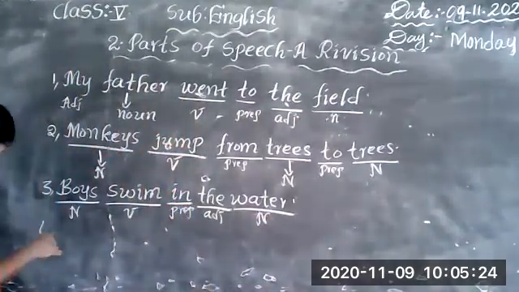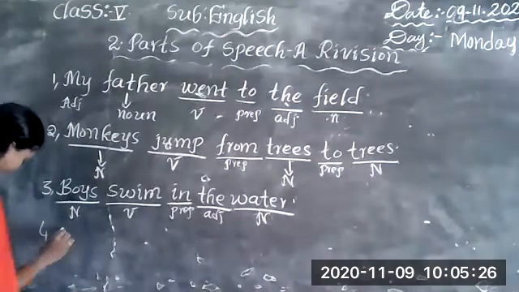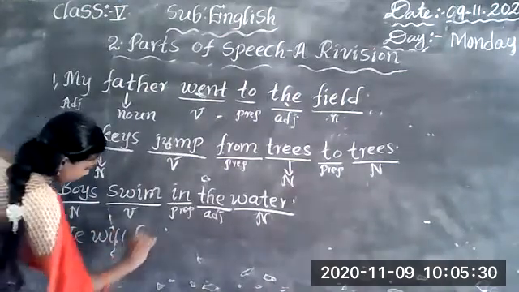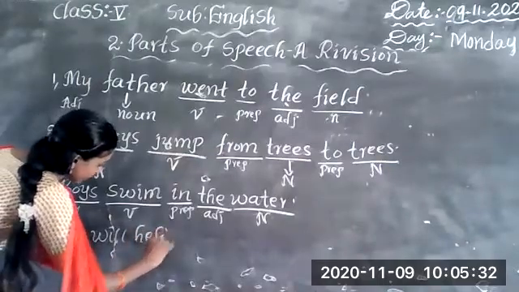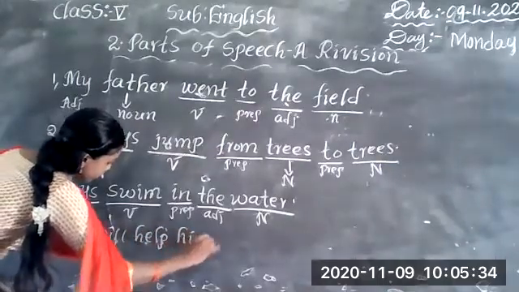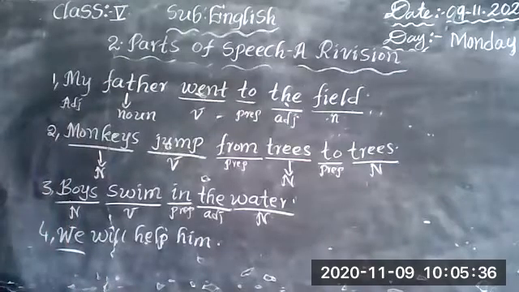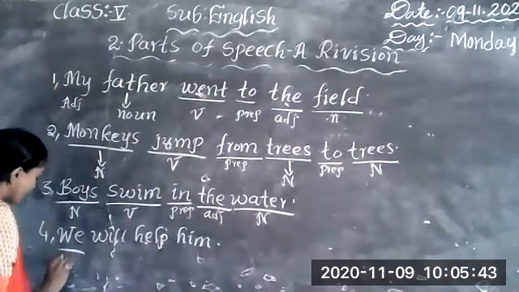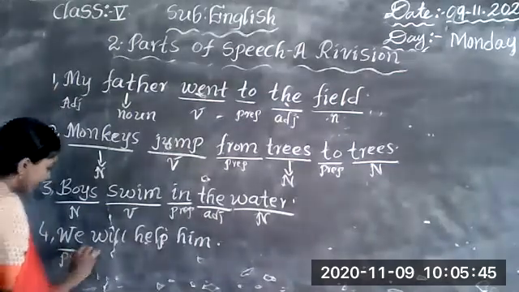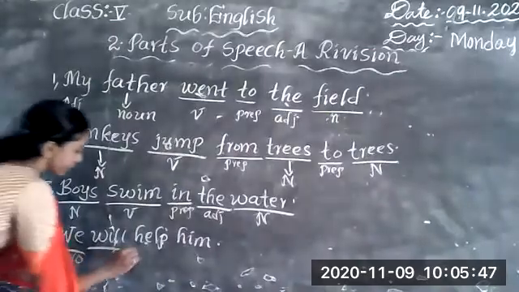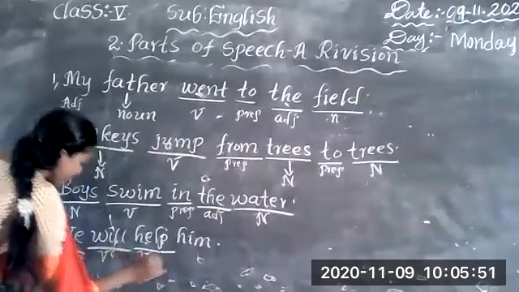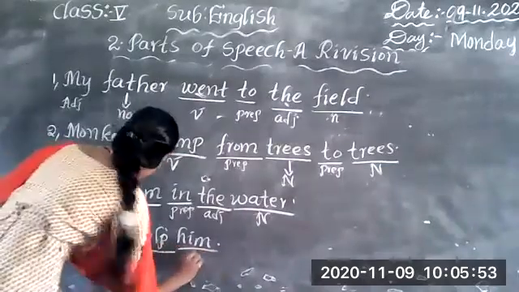Next, fourth sentence. We will help him. Okay? We will help him. So now tell me, what is the part of speech of we? We is a pronoun. Will is a verb. Will and help are both verbs. This is the helping verb and this is the main verb. Him is a pronoun again.